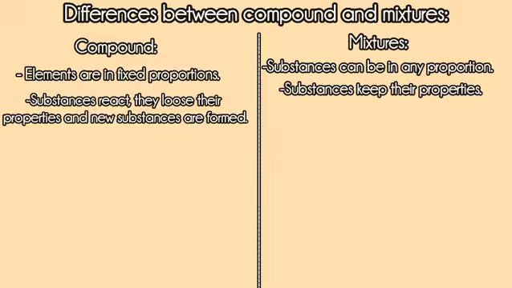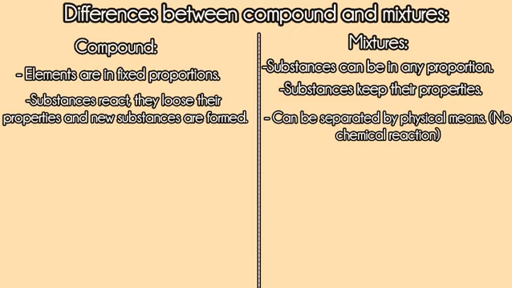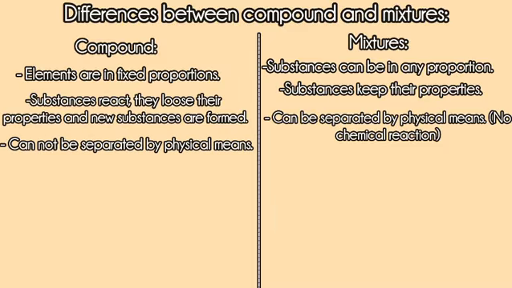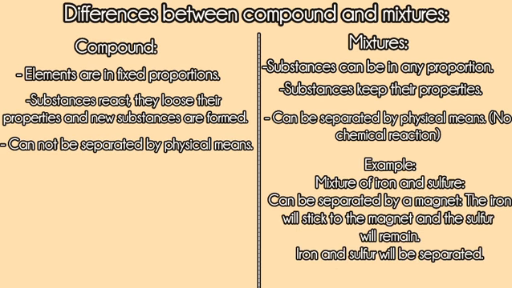Next difference is that mixtures can be separated by physical means. This means that they do not need any chemical reactions to be separated, whereas compounds cannot be separated by physical means. An example of a mixture is a mixture of iron and sulfur, which is quite easy to separate physically.